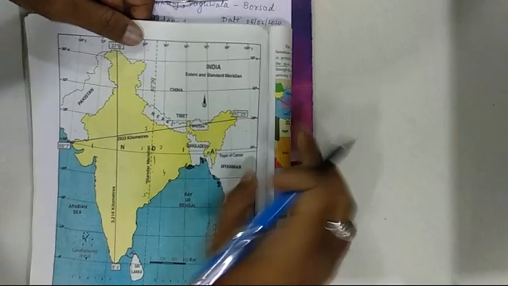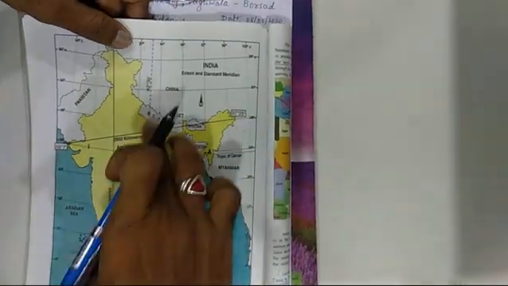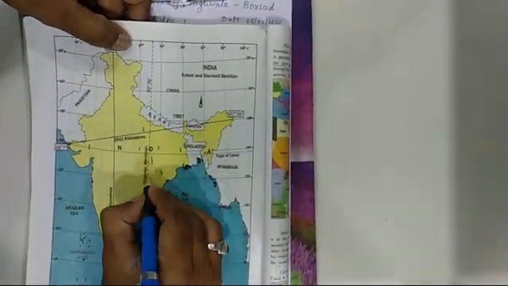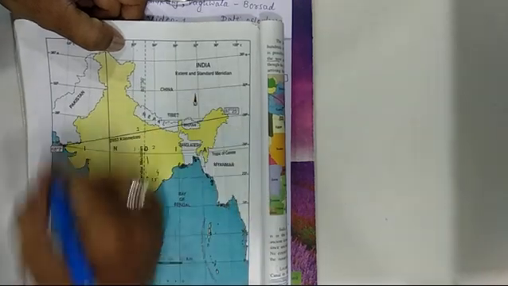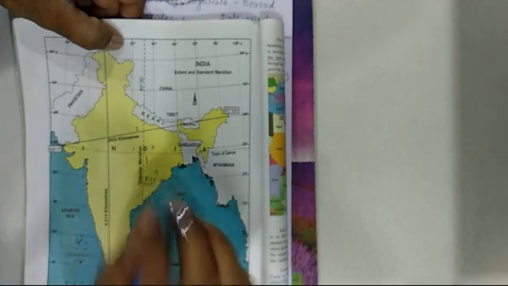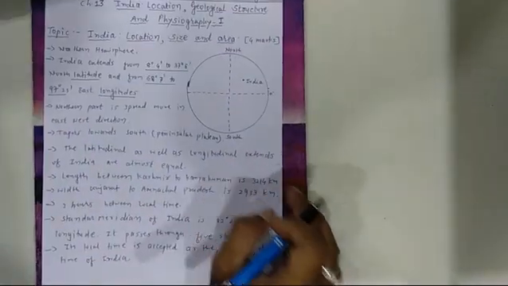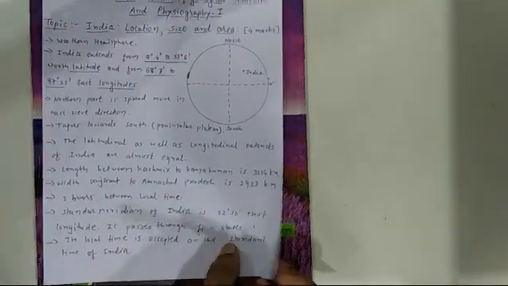Now this standard time passes through the 5 states, and if here it is, for example, 8:15, then in entire India the standard time will be 8:15 only. That is why the standard meridian is calculated throughout the country, and that is why it is called the standard time of India also. Now another point.